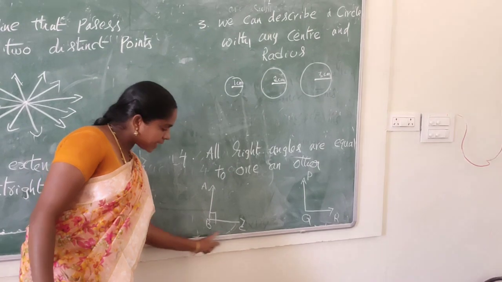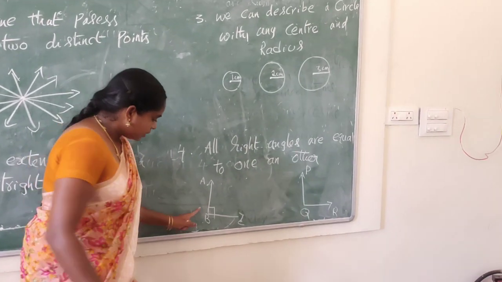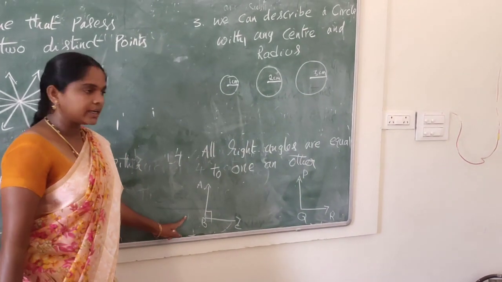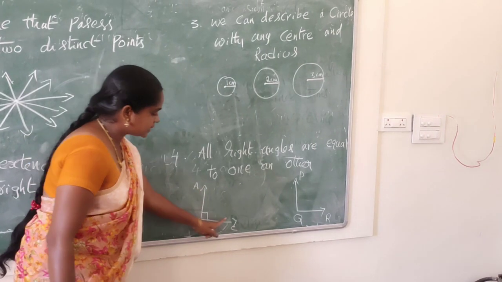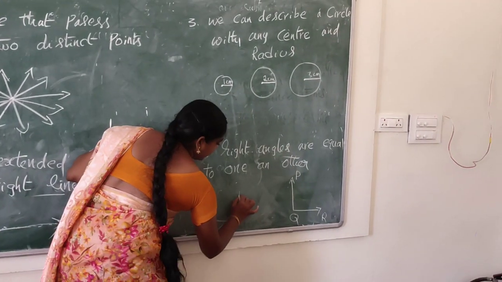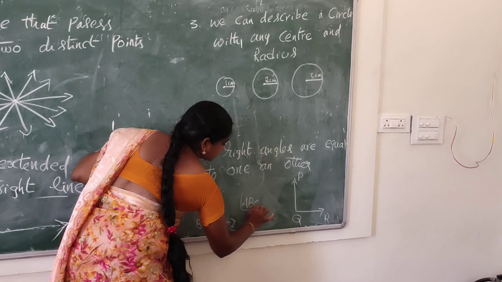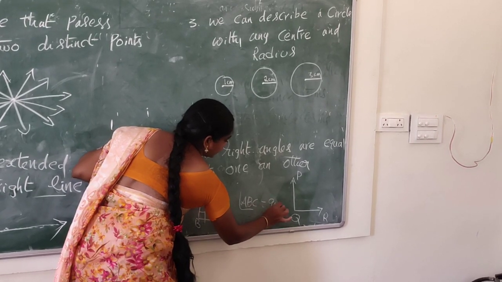Here this is a right angle. Right angle value is 90 degrees. Angle ABC equal to 90 degrees.